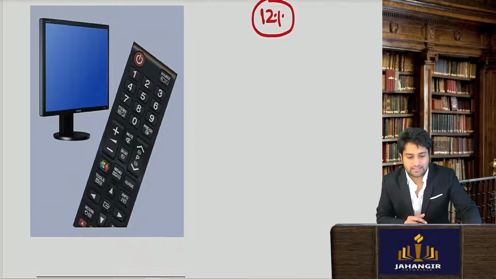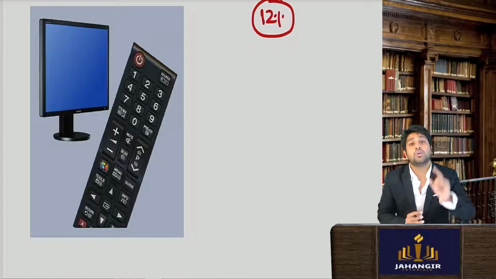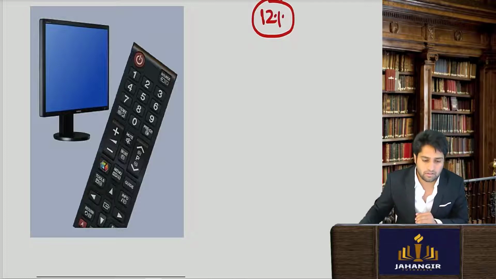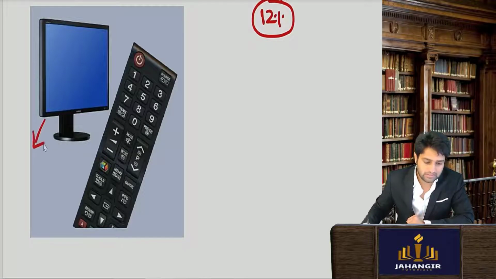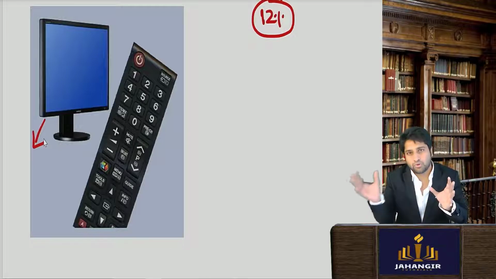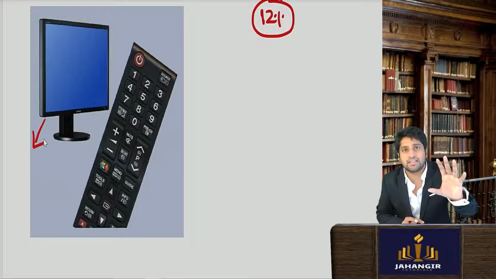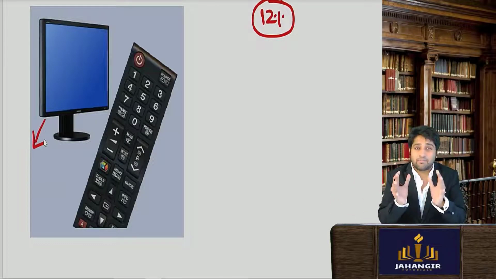Let's take another example. Whenever you go to buy a television, you get not only the TV, but you also get the remote control. Now here we know that remotes can also be sold loosely. But whenever you buy a TV, you normally get the remote control as well, because you cannot operate the TV without the remote. So they are naturally bundled. It makes more sense to give them together.